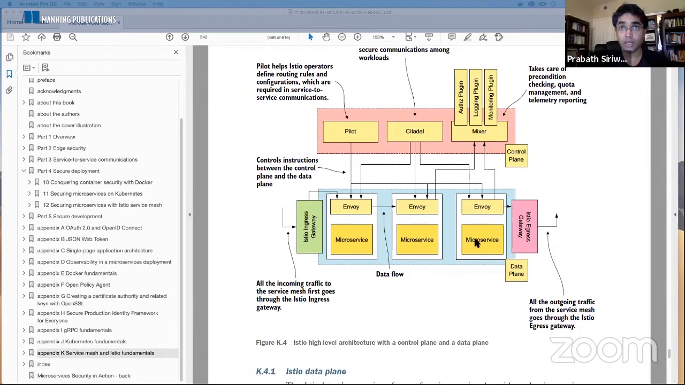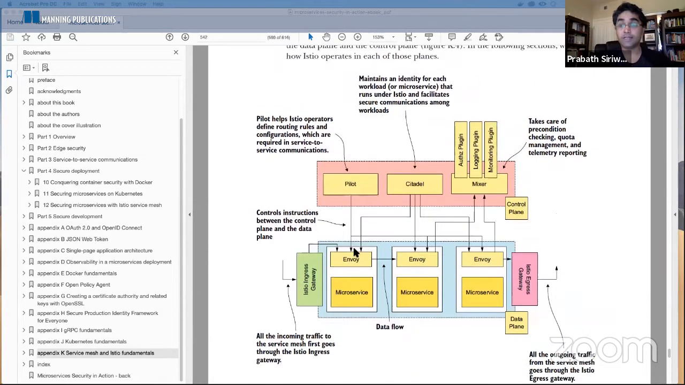Then you have the data plane. In data plane, along with your service container, you will also see a proxy called Envoy. So Envoy proxy will intercept all the traffic coming into your microservice, into your pod, and also going out of your pod. In addition to that, Istio also has an Istio ingress gateway and Istio egress gateway. So all the traffic coming into your Istio deployment will go through the Istio ingress gateway. So once again, Istio ingress gateway has Envoy proxy, and all the traffic going out of your Istio deployment will go through the egress gateway.